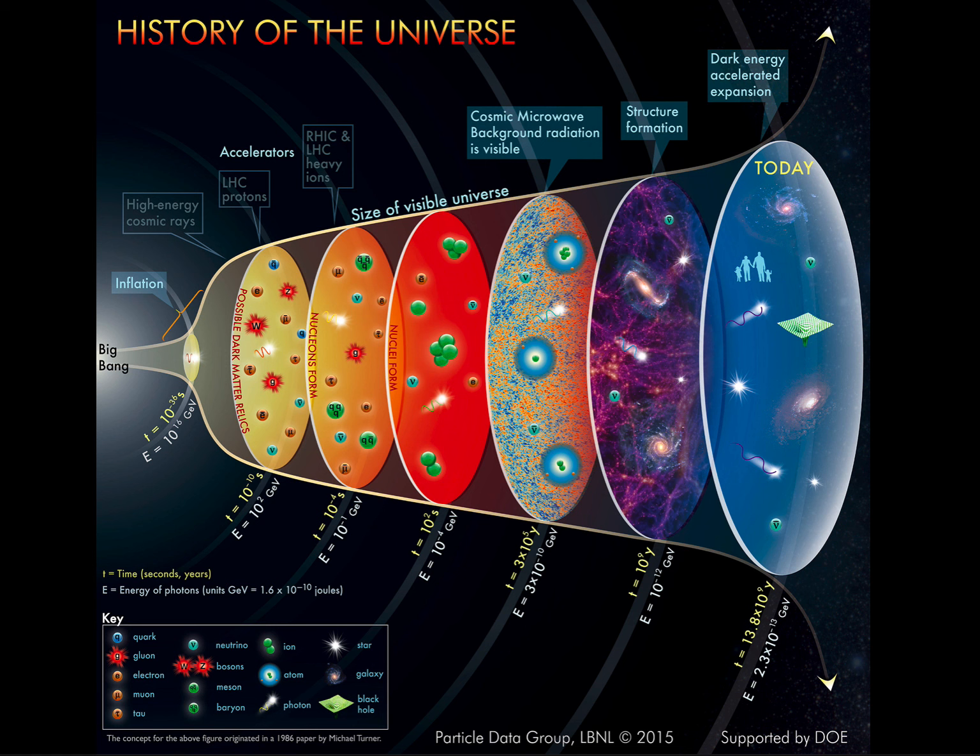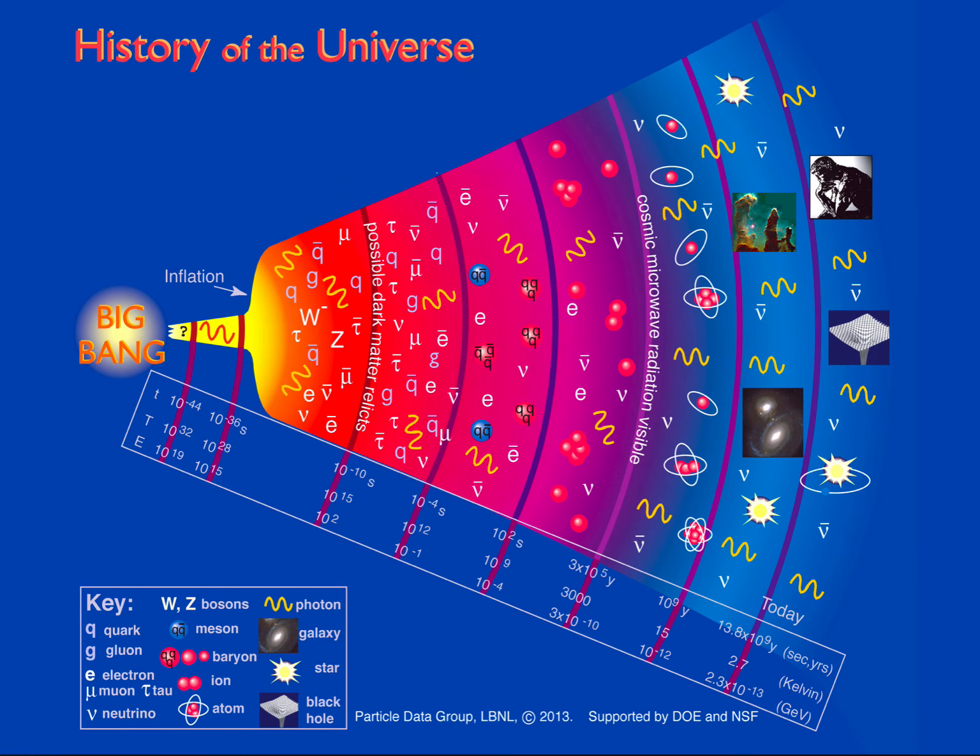Okay, and there's a few other nice pictures I'll just click through here. Here's another nice history of the universe that again demonstrates the inflationary period, the period with all the particles, the period where we start to get nucleons forming, the period where we start to form atoms. This is the recombination.